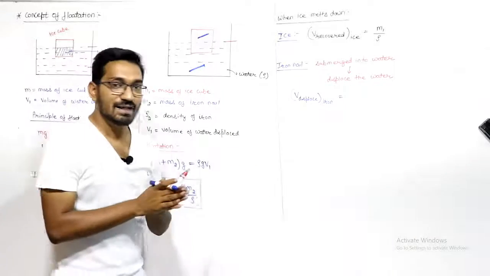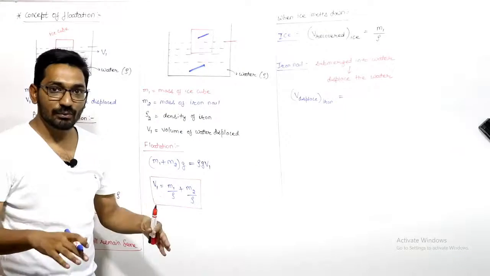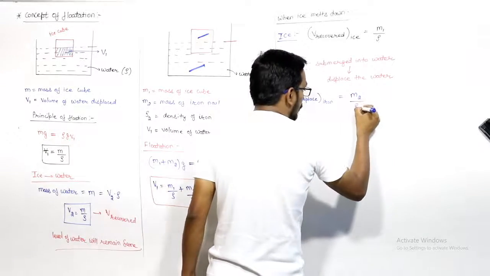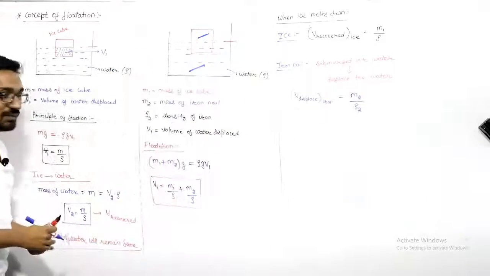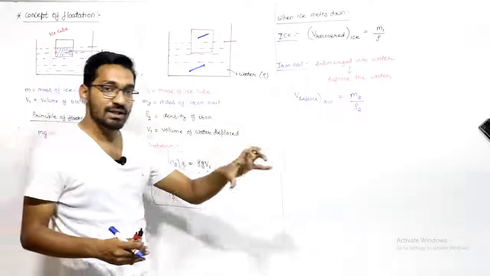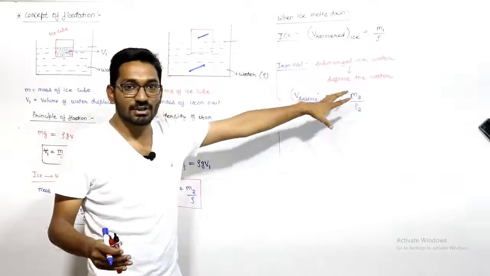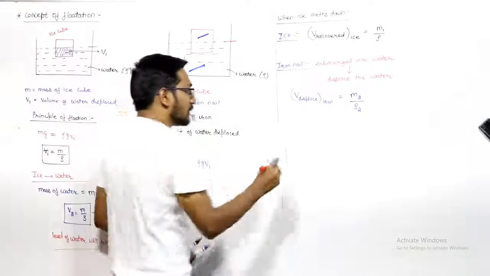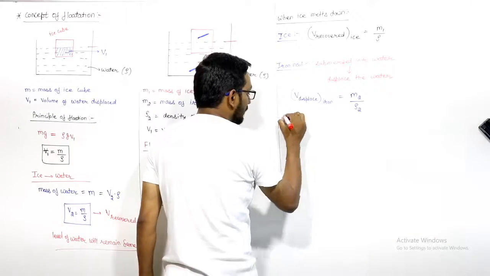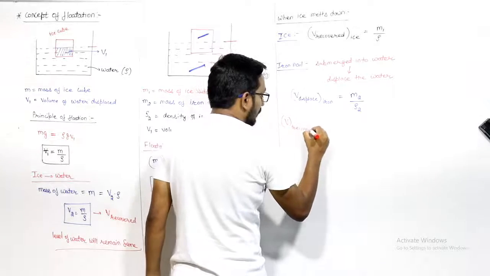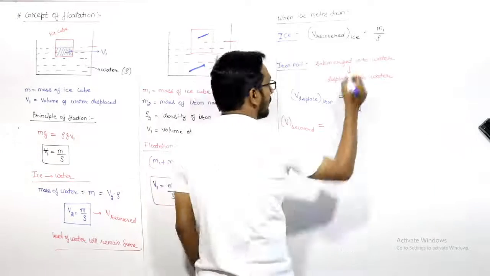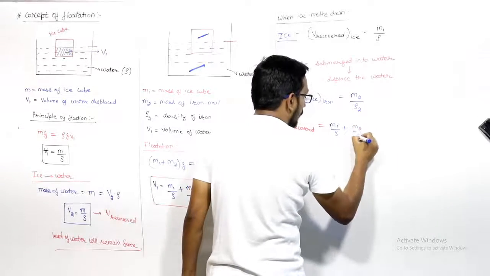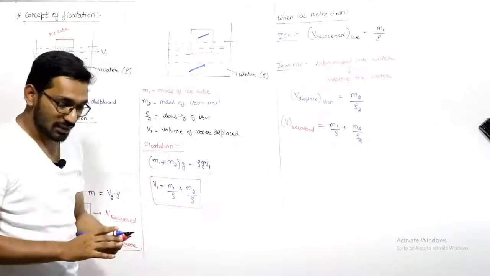The iron nail will displace a volume equal to its own volume. The volume of the iron nail is m2 by rho 2, so this much amount of water it can give you, because it displaces that much water. So this is also the extra water you will get. The total volume of water you recovered from this will be m1 by rho plus m2 by rho 2.